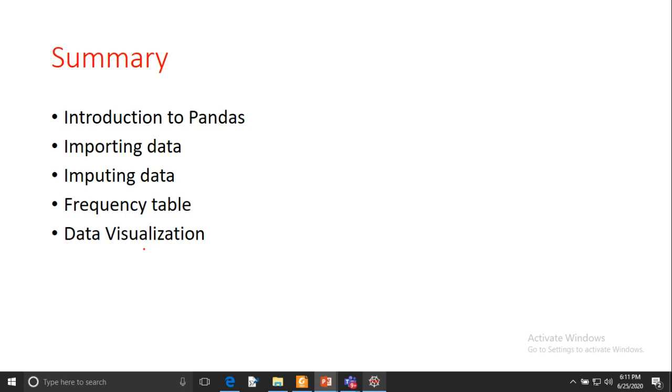We have also discussed the different types of plots. In data visualization, we discussed the scatter plot, bar plot and histogram with the help of the matplotlib library, and we have also drawn these plots with the help of the Seaborn library. In the Seaborn library, we have seen some interactive plots. Seaborn also uses some features of matplotlib, so if you want to use the Seaborn library, you also have to import the matplotlib library, so that you can use the additional features of both matplotlib and Seaborn.